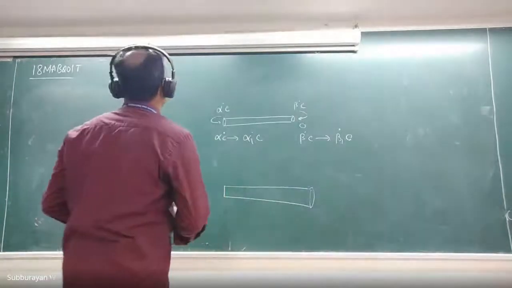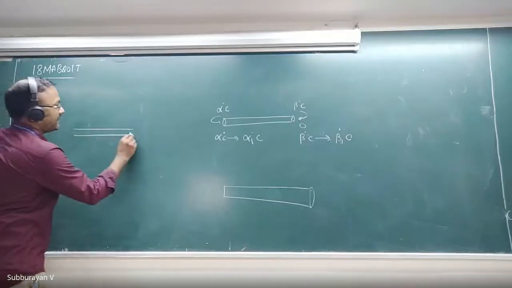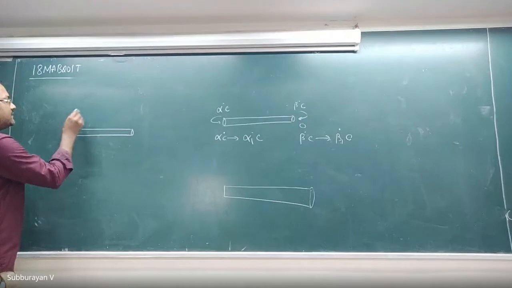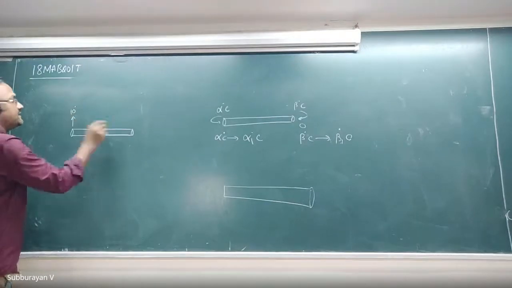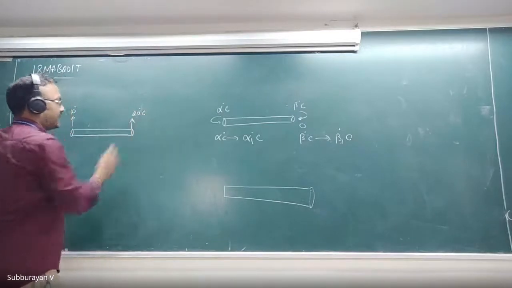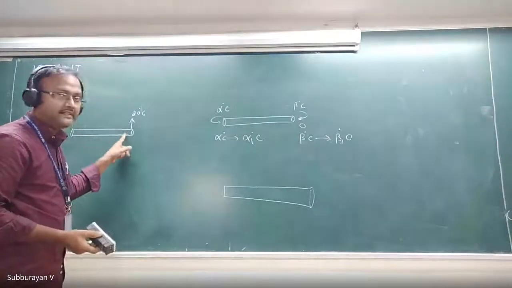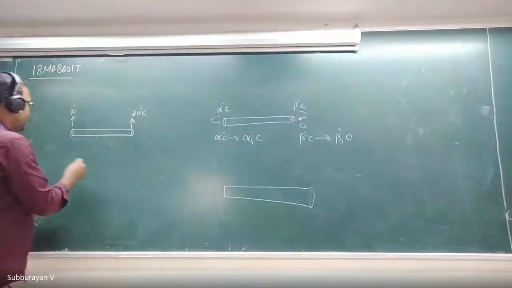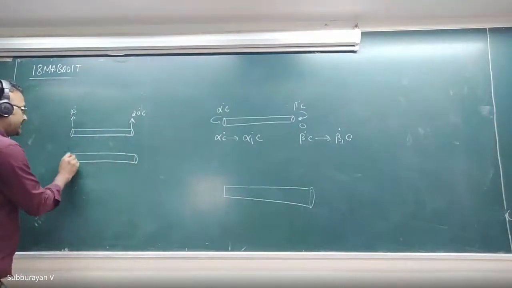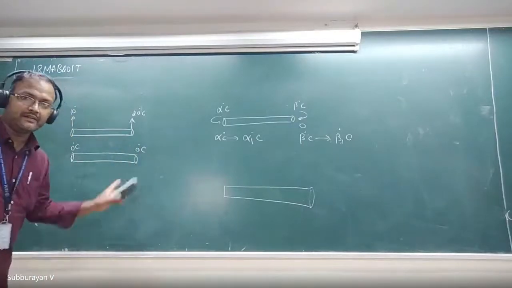I can illustrate like this. In the last few problems, we considered a rod like this, and the temperature at this end is, for example, 10 degrees Celsius, and here it is 20 degrees Celsius. Then we found out the steady state temperature for this. After this, we changed the temperature so that here it is 0 degrees Celsius, and here it is also 0 degrees Celsius.